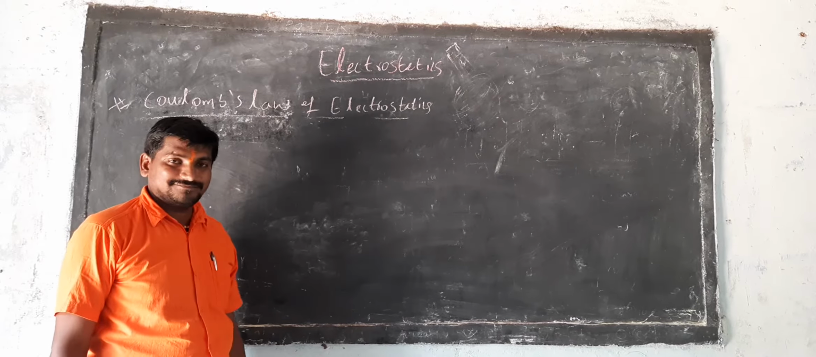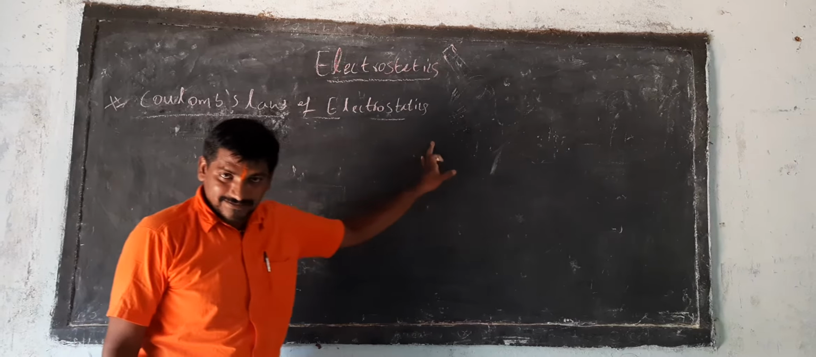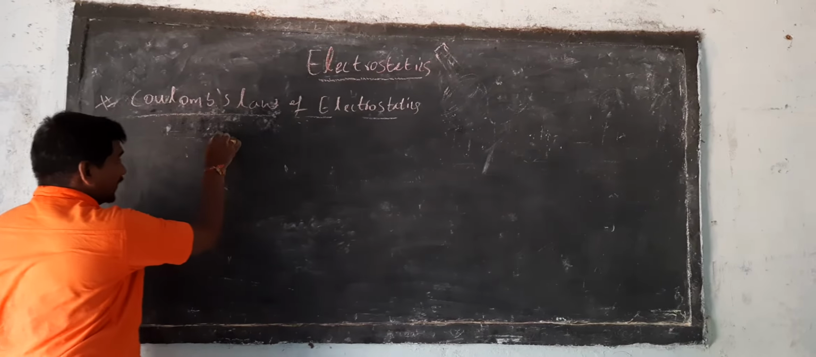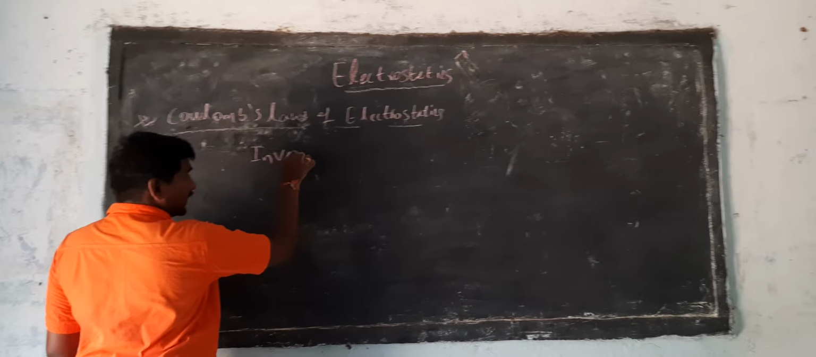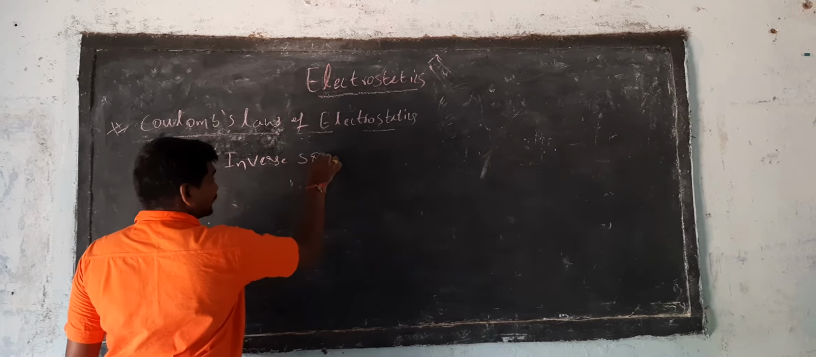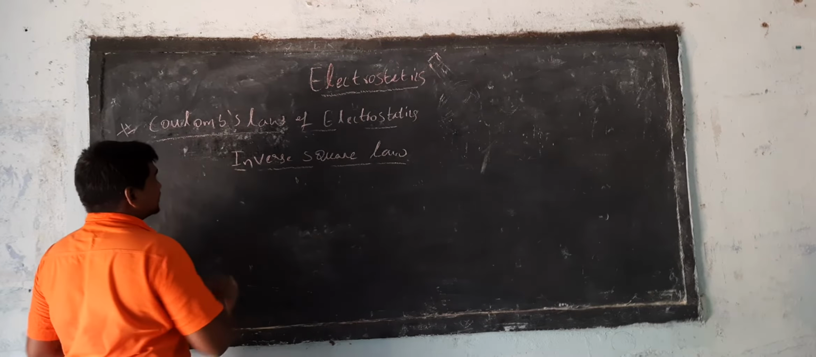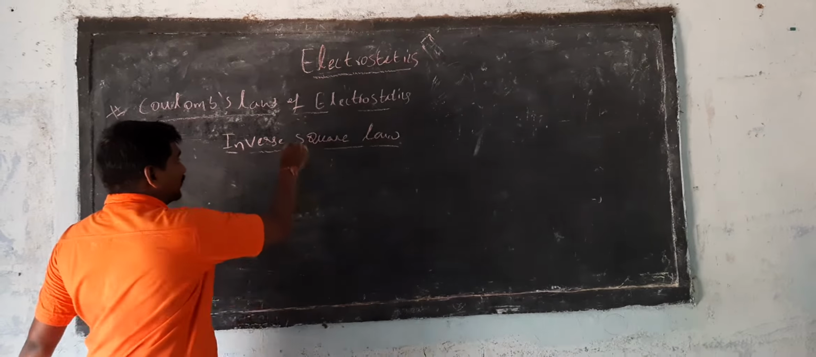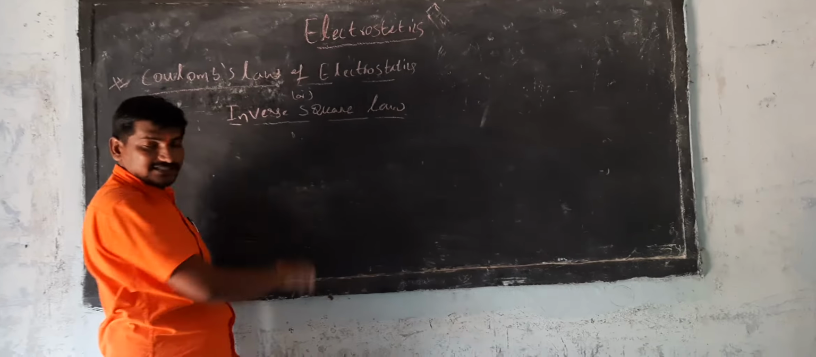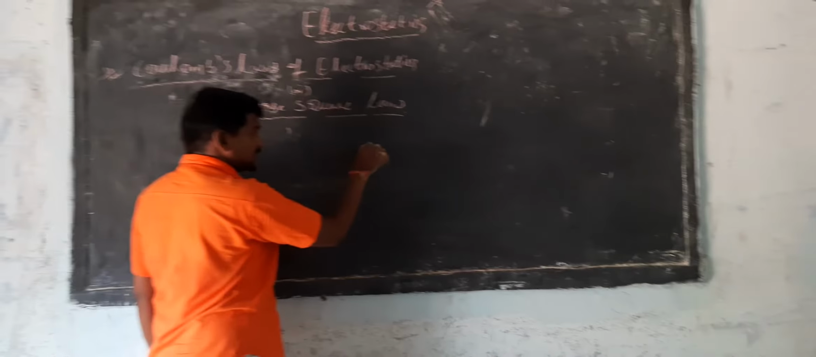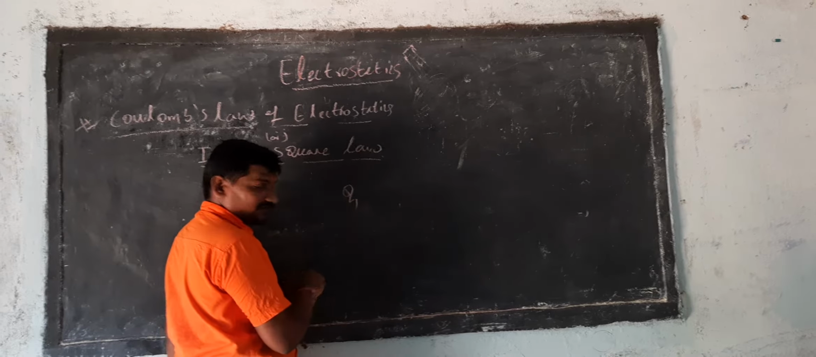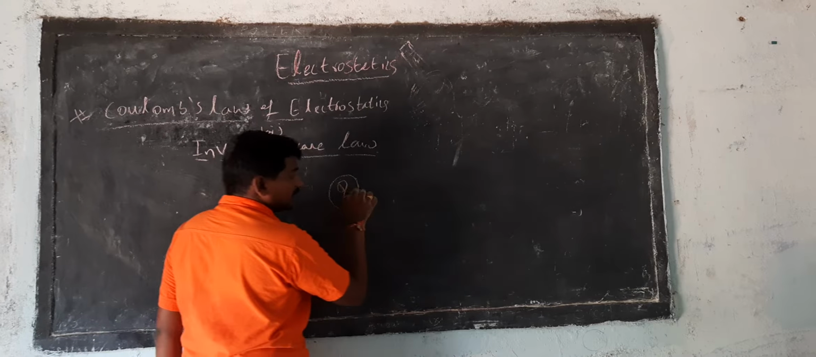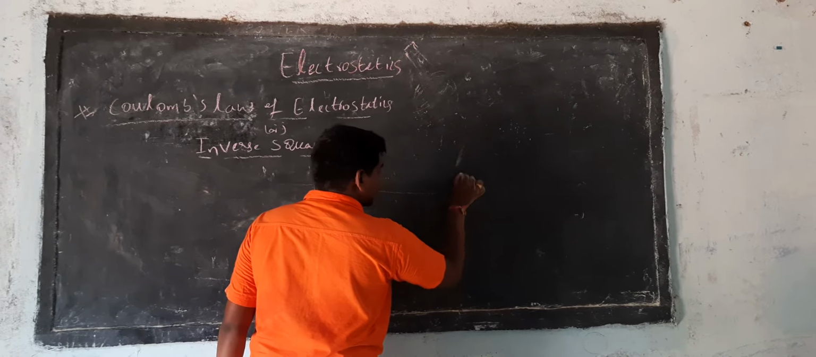Coulomb's law of electrostatics. This is also called the inverse square law. What is this? Coulomb's law of electrostatics, or inverse square law of electrostatics, is nothing but, when you are taking two charges, let us say this is charge 1 and the other charge here is 2.